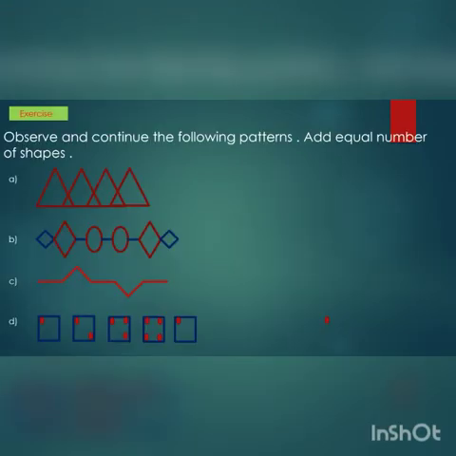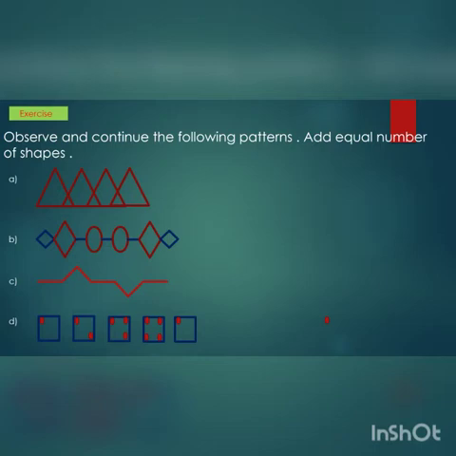Let's go for the exercise, which is on page number 92. The lesson is only of one page, it's very easy. So what is the question? Observe and continue the following pattern, add equal numbers of shapes. You have to observe the pattern and draw the same one. First, which shape is it? A1, it is a triangle.